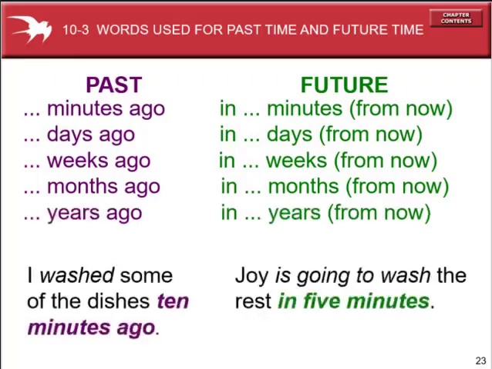Look at the example. I washed some of the dishes 10 minutes ago. Time plus ago indicates the past. And Joy is going to wash the rest in 5 minutes. In plus time indicates the future time.